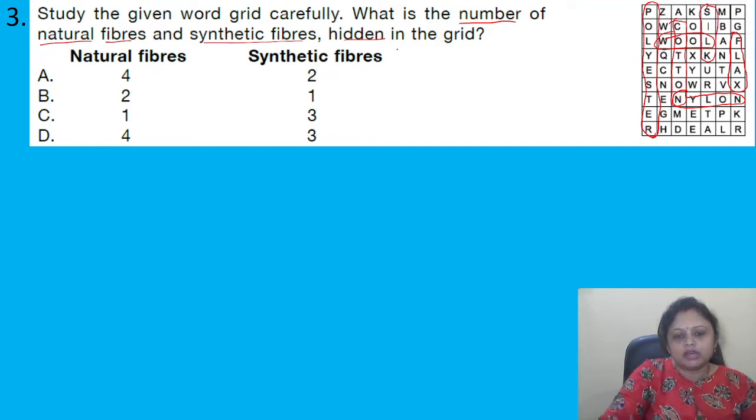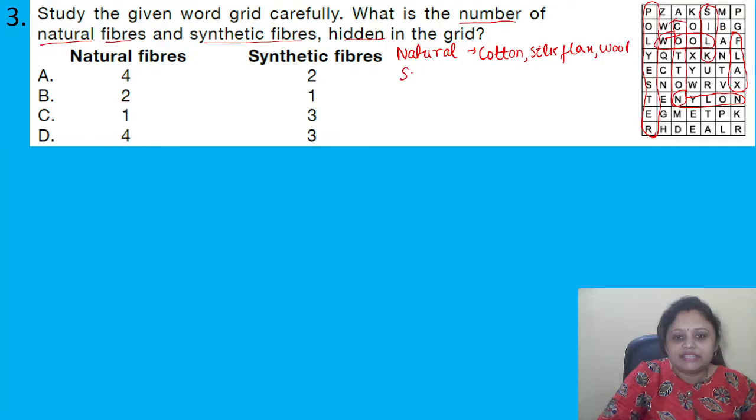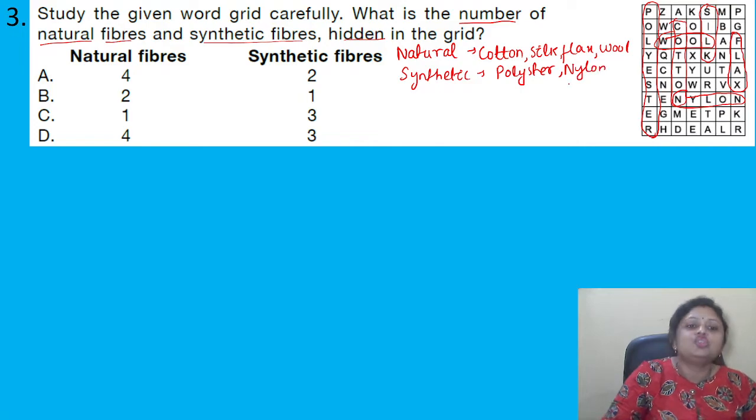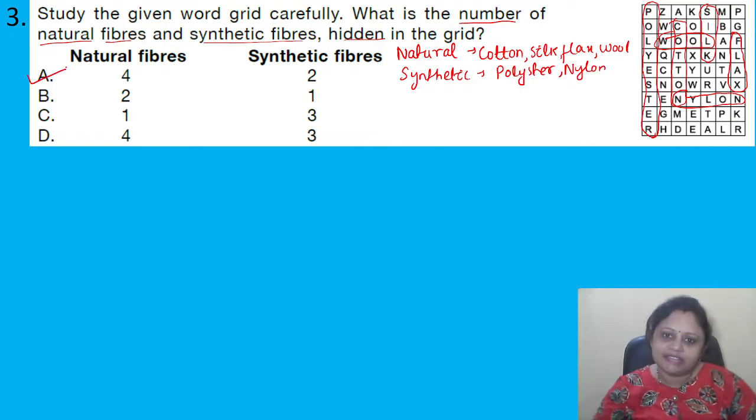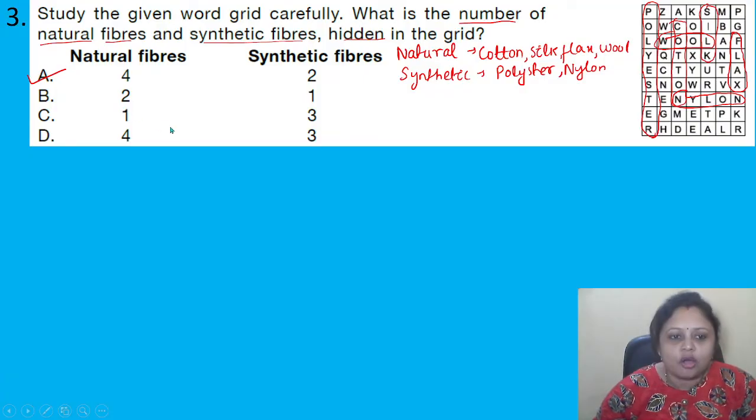Yes, so the natural fibers, these are cotton, silk, flax and wool. Okay, coming to the synthetic fibers, the synthetic fibers here are polyester and nylon. So four natural fibers and two synthetic fibers are present. So the correct answer is option A.